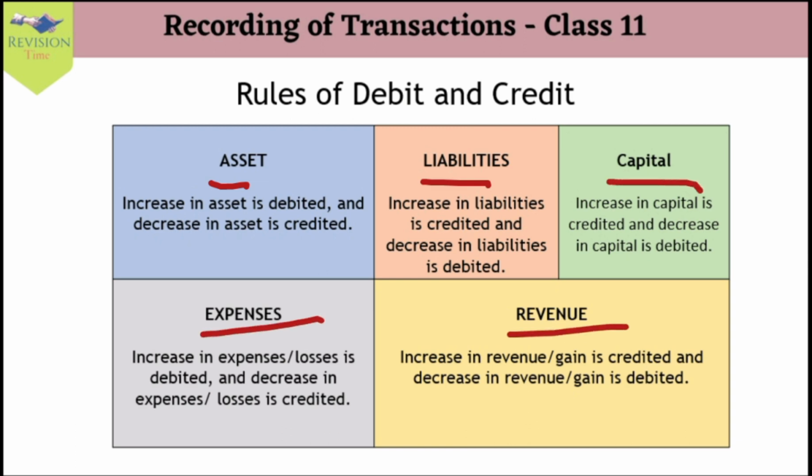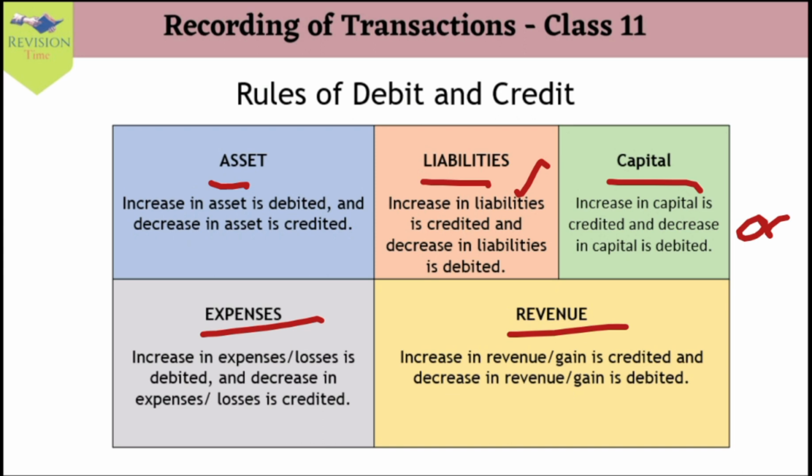We studied the rules of debit and credit related to these 5 categories of accounts. In assets, an increase in asset is to be debited and a decrease is to be credited. Liabilities, an increase in liability is to be credited and a decrease in liability is debited. Capital, an increase in capital is credited and a decrease in capital is debited.